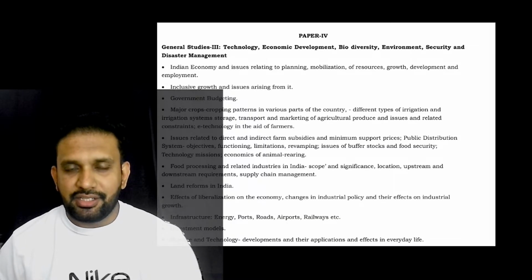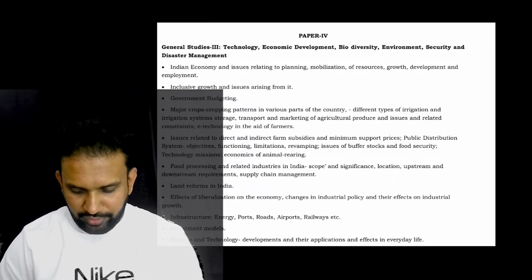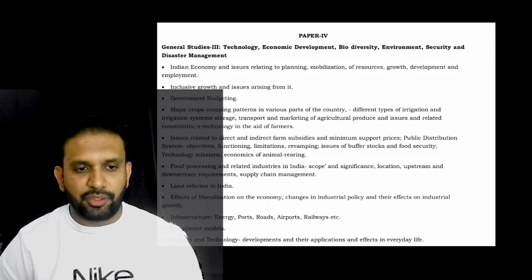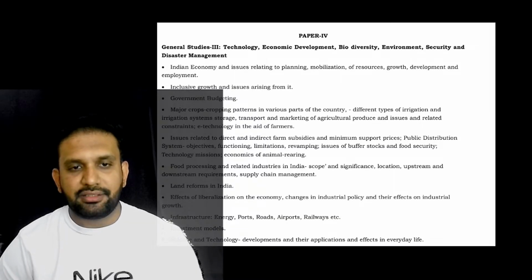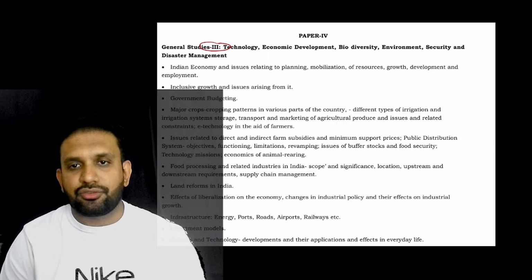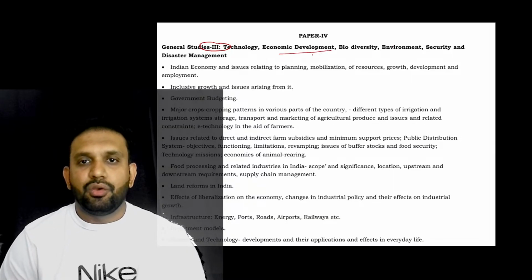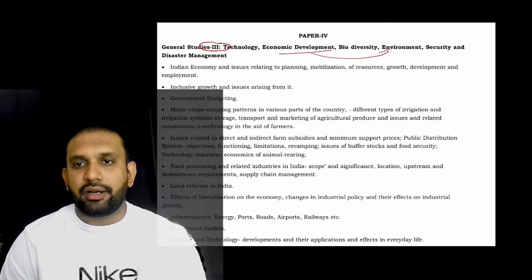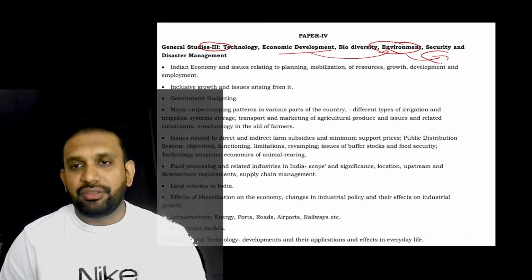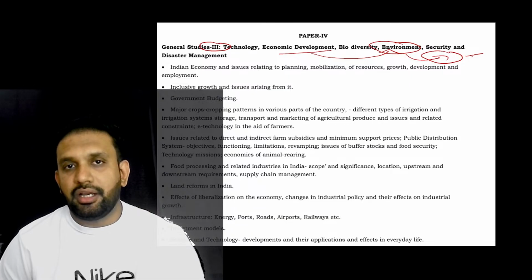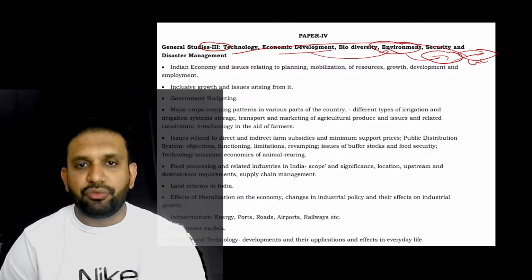So in our last class, that is yesterday, we have seen the main subjects of economy and how these particular topics of mains of economy are placed under GS paper 3. GS paper 3 consists of what? Economic development. When you do economic development, obviously you have to harness the resources which are given by the environment. But the environment is basically getting degraded over a period of time, harmed and injudiciously used. That is the reason we are facing a lot of global warming, climate change, such kind of problems. And to overcome this, we need technology.